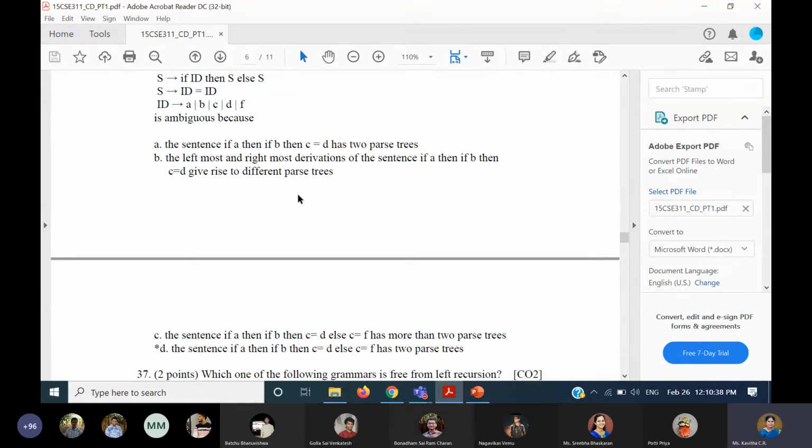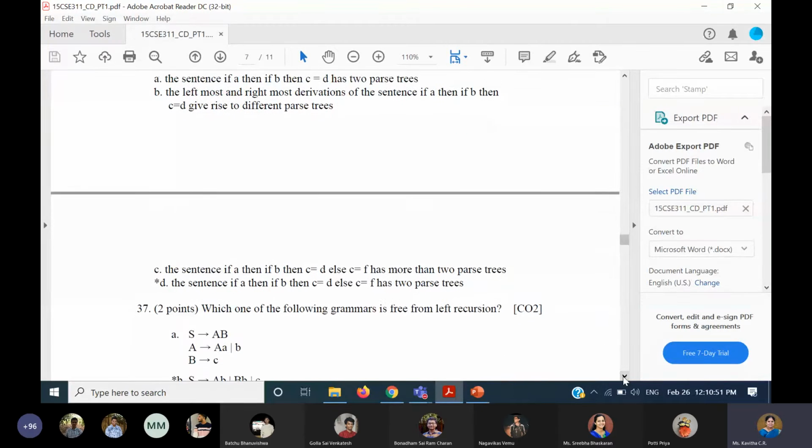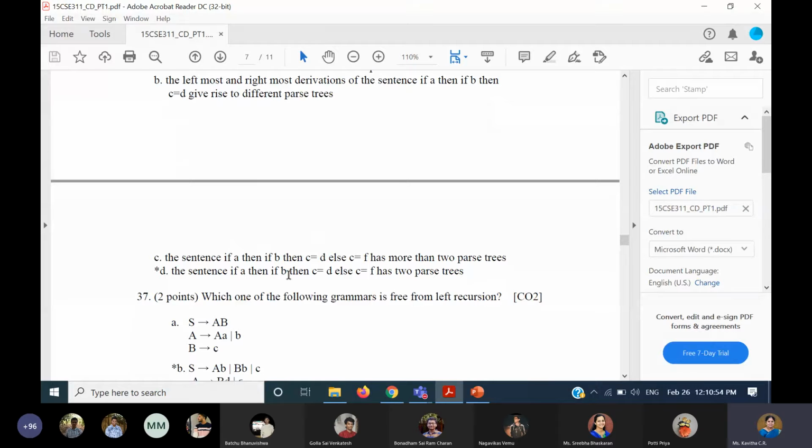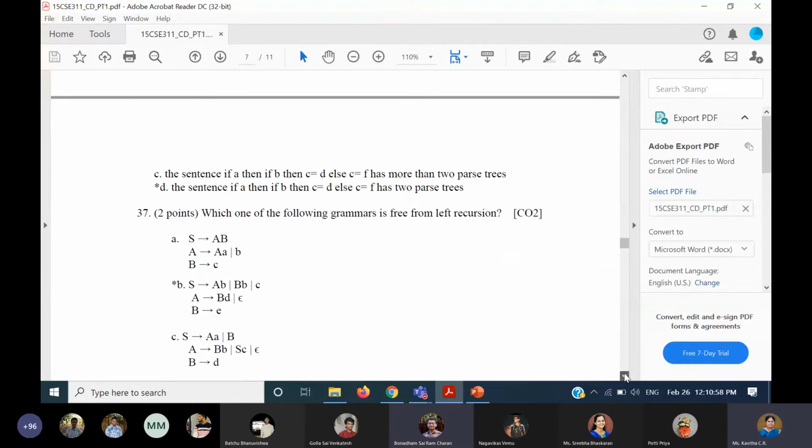The second option also will not be satisfied, and the third option also will not satisfy because you'll get only two trees. So the last option will be the correct answer. I think most of you have written this. That is, for this particular sentence, you have two parse trees. You can generate it.